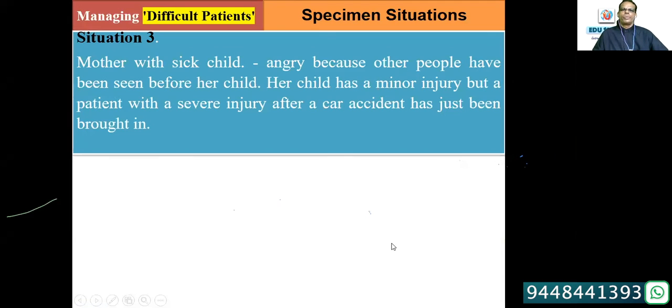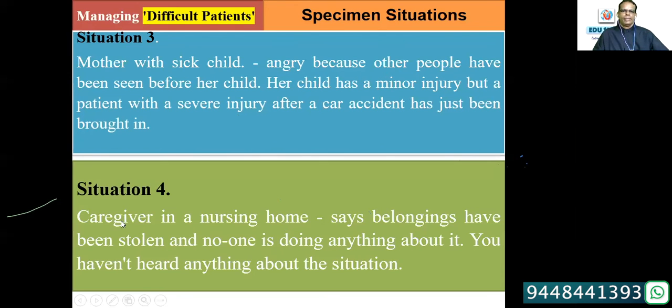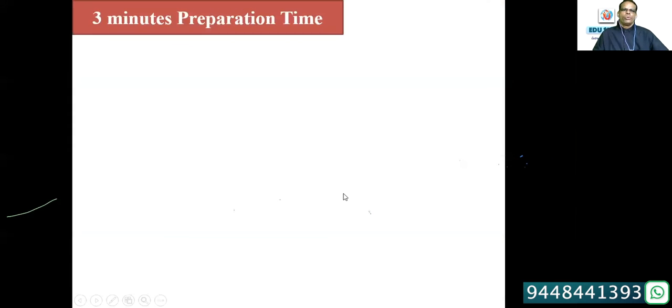Other situations could be something like a mother and child angry because other people have been seen before her child. Her child has a minor injury, but a patient with a severe injury after a car accident has just been brought in. All that time she is waiting and she is really irritated. Or a caregiver in a nursing home says belongings have been stolen. Those could be the situations.